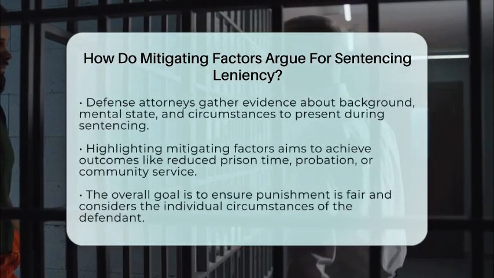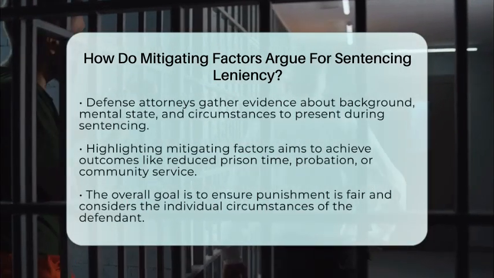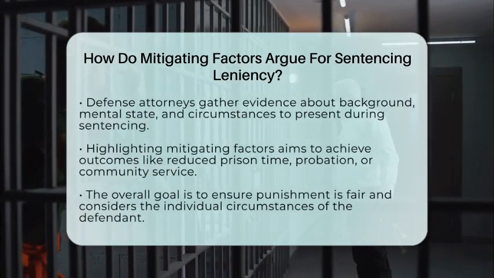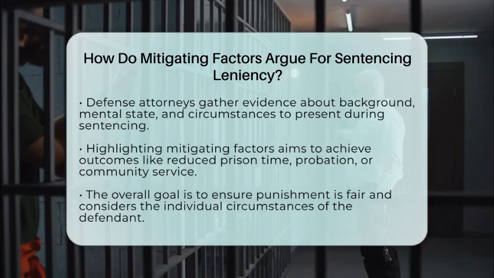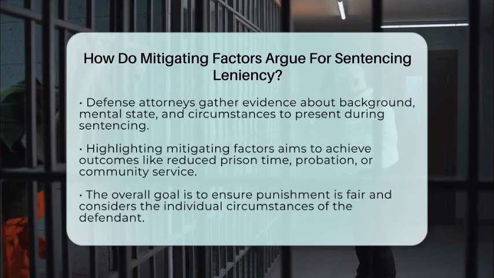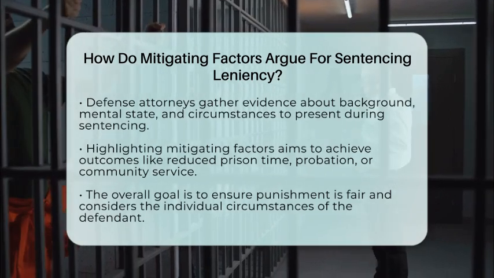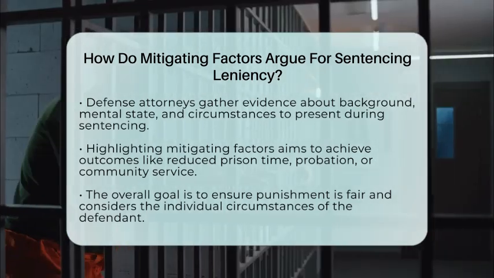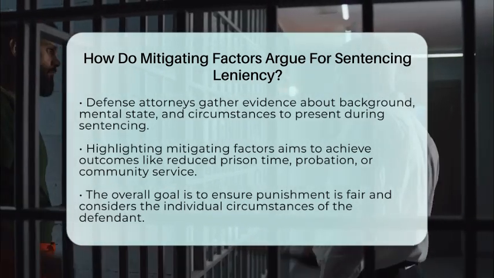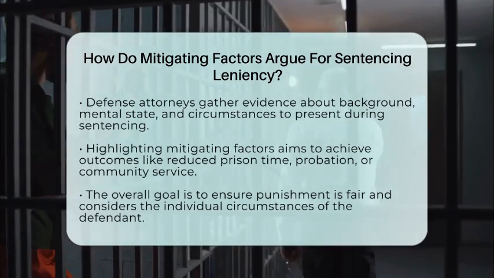Lawyers gather evidence about the person's background, mental state, and the circumstances of the crime. They present this information during sentencing or plea negotiations to persuade the judge that a harsh punishment isn't fair. Arguing for mitigating factors can lead to outcomes like reduced prison time, probation, community service, or rehabilitation programs.